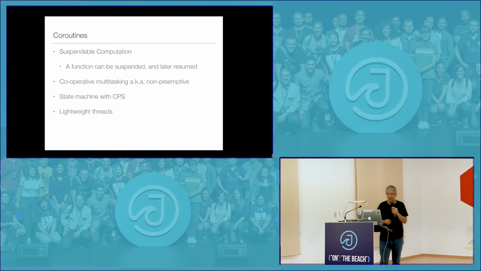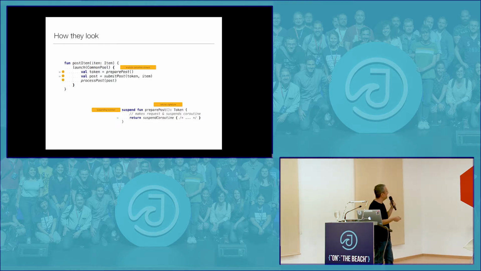How do they look? This is a coroutine. The first thing you'll notice is that this function over here is my post item, and I have my token prepare post and I have my submit post. The only thing different from the original one that I showed you is that launch at the top over here. Launch is just a thing that we've introduced, which is a library call which allows you to launch coroutines. And what is launching a coroutine? It means that you can actually call a suspendable function. What is a suspendable function? It's the thing at the bottom over here.